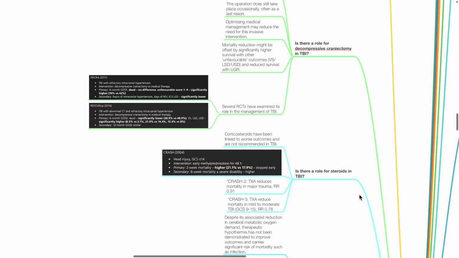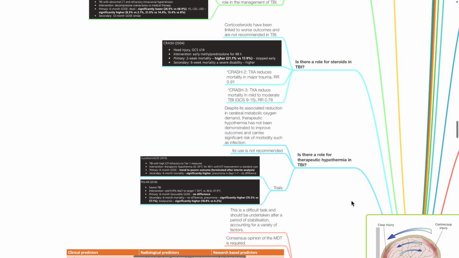Is there a role of therapeutic hypothermia in TBI? Therapeutic hypothermia has not been demonstrated to improve outcomes and carries significant morbidity such as infection. Its use is not recommended. Landmark trials include Eurotherm 2015 and POLAR trial 2018.